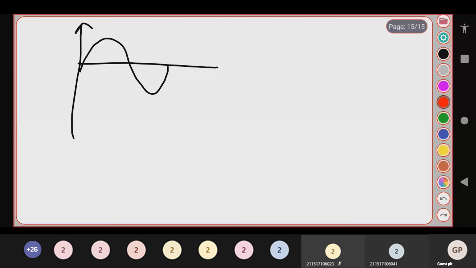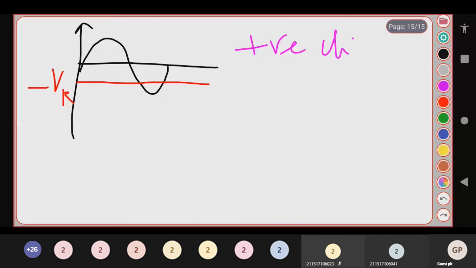Now, what clipper is this? The heading of this clipper is positive clipper. So which region is clipped off? The positive region is clipped off.